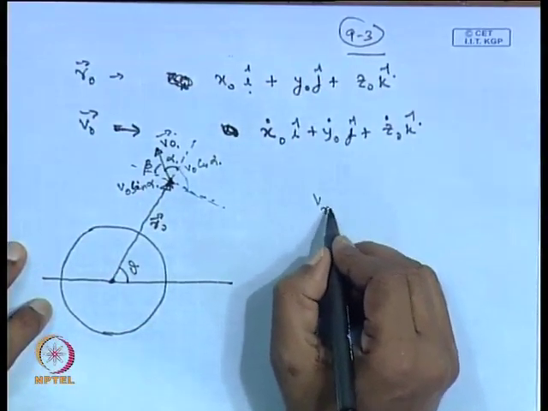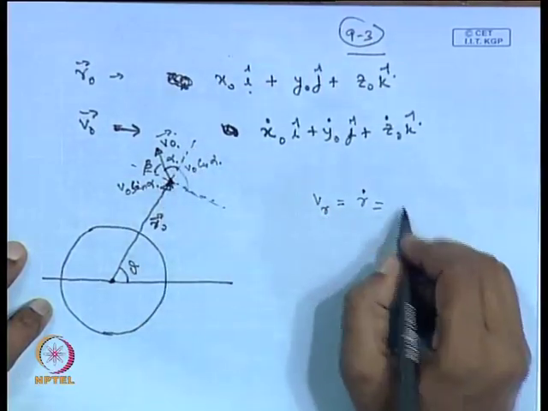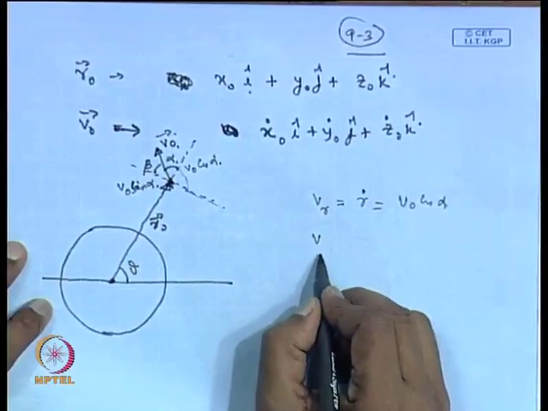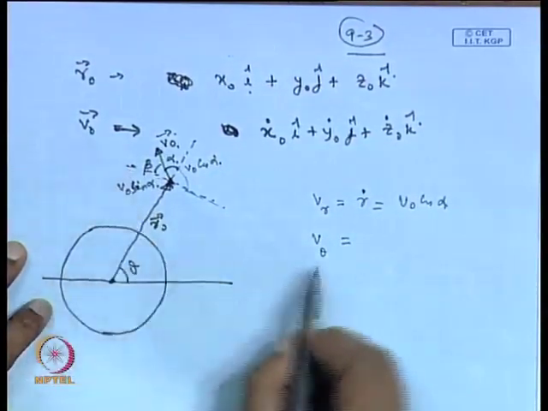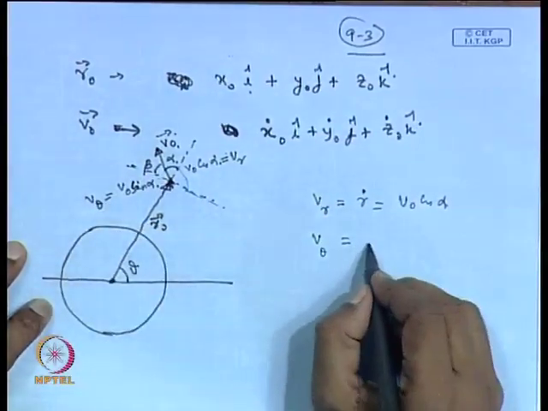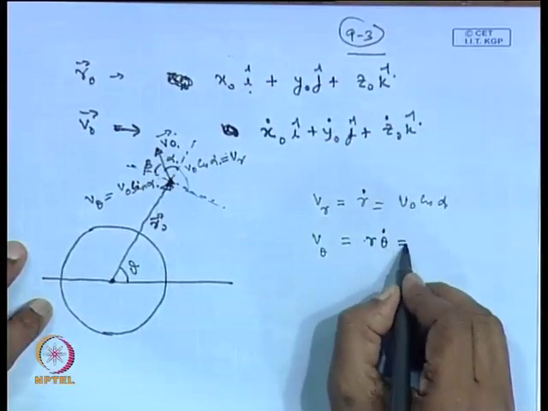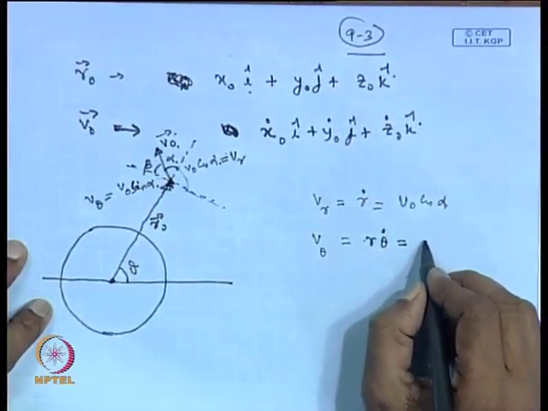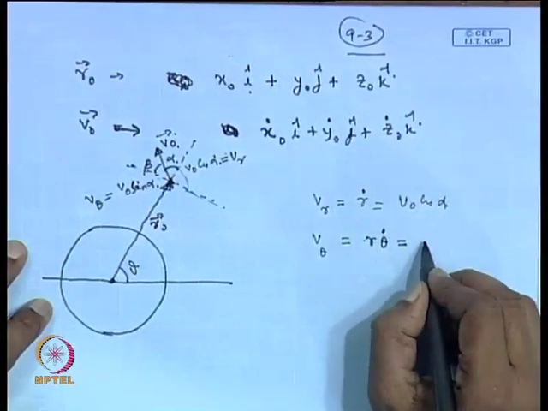So, we have V r equal to r dot, which is the radial component. We are writing this as V 0 cos alpha, and the theta component, which is perpendicular to the radius vector in this direction. So, this is your V r and this is V theta, and this will be r times theta dot, and we have already done these problems. V theta will be equal to r times theta dot.